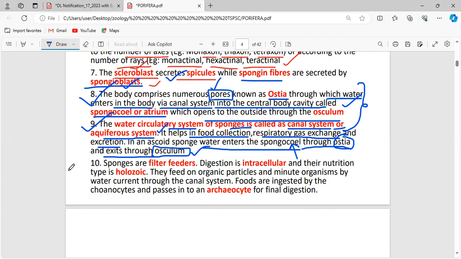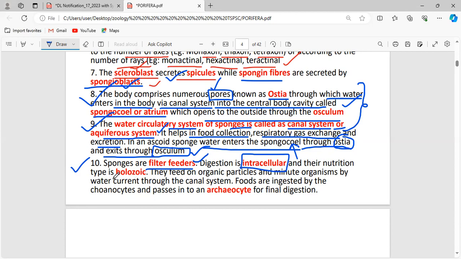Okay, now the sponges are filter feeders. They filter the nutrition. There is a filter present in the mouth region of the sponges, and with it they filter the feed. Okay, whatever is necessary is taken by the sponges. And the digestion here is intracellular in nature. What does intracellular mean? The digestion which takes place inside the cell is called intracellular.